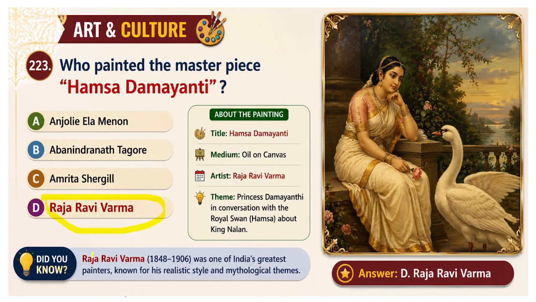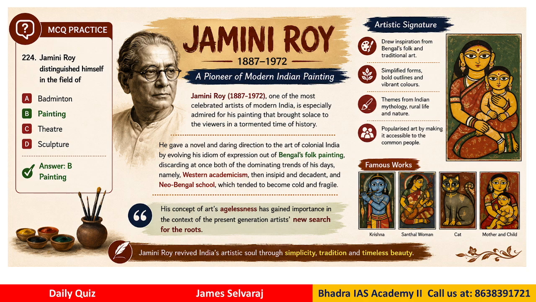Now if you look at this one, the title of this painting is given here. The medium of painting is oil on canvas. The artist is also given. So what was the theme of this? It was Princess Damayanti in conversation with a royal swan called Hamsa, right? So that is the theme on which he painted. So remember, in the exam a question can come with any kind of twist, okay, right?